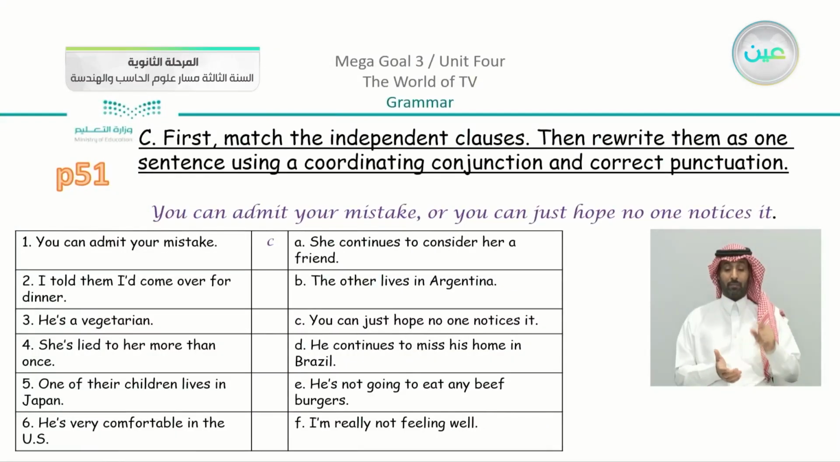Also for homework, you have the page 51 exercise, which is C. Now you are going to match the independent clauses, then write them in one sentence using a coordinating conjunction and correct punctuation. So you're going to match and just use one coordinating conjunction.